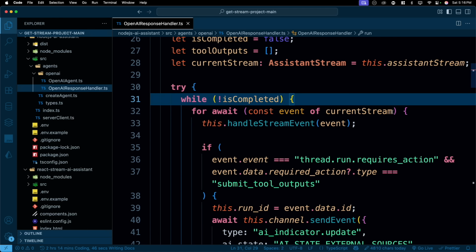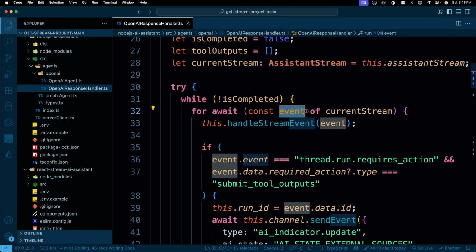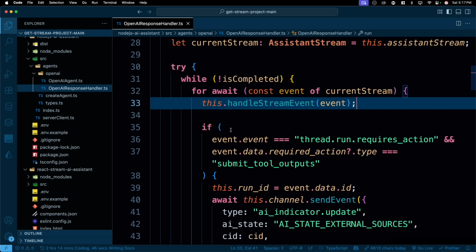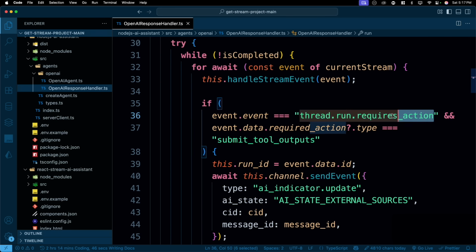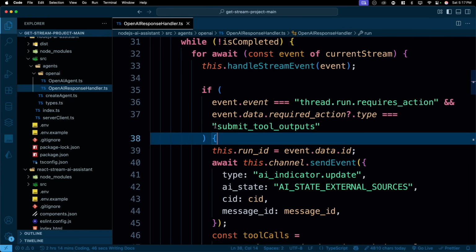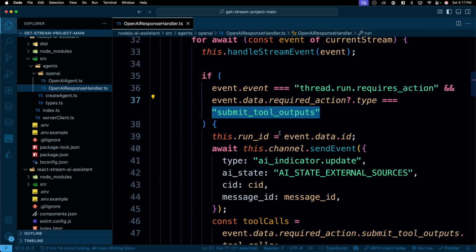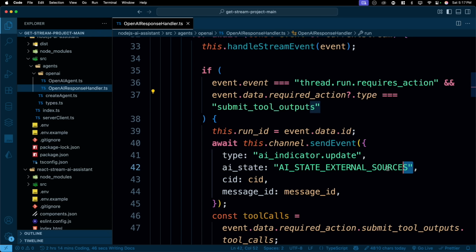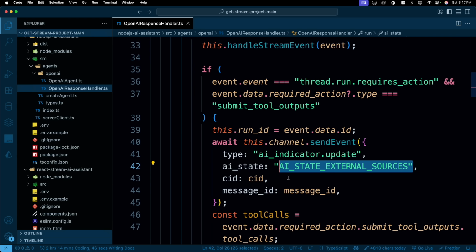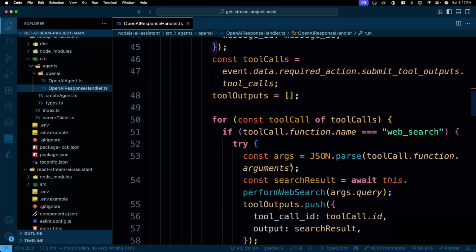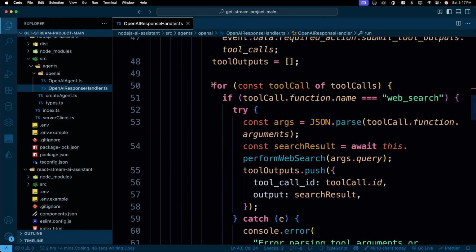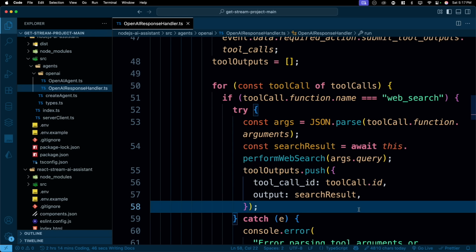Now we listen to the current stream. So this is the event that we are constantly listening to from the current stream, and we are handling the event. If the event says the thread requires an action and the action is to submit the tool output, we do that. And we obviously mark this as, hey, AI is in the state of calling some external tool. And in all the other cases, we simply loop through the tools, saying, hey, these are the tools available for me.